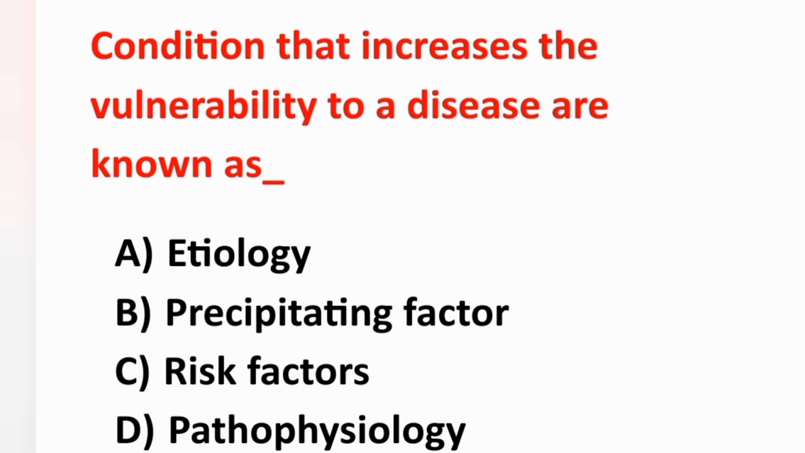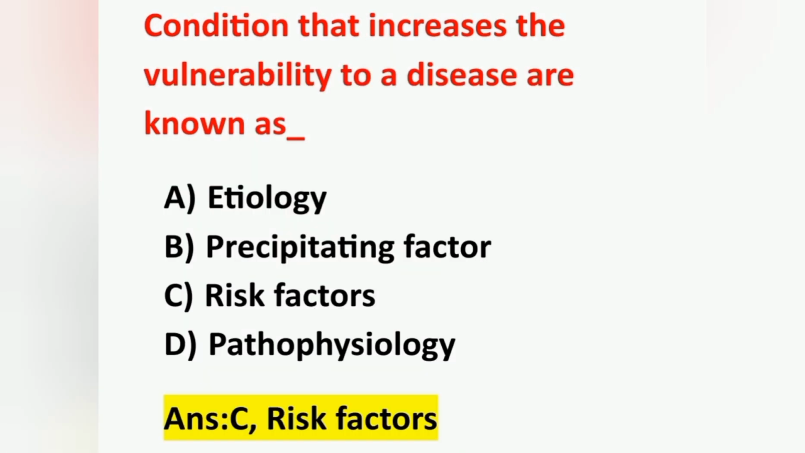The next question, condition that increases the vulnerability to a disease are known as? Option A, etiology. Option B, precipitating factor. Option C, risk factor. Option D, pathophysiology. And the correct answer is option C, risk factors. Vulnerability means it is attacking more or it is affecting more. Here the condition that increases the vulnerability to a disease is known as a risk factor.